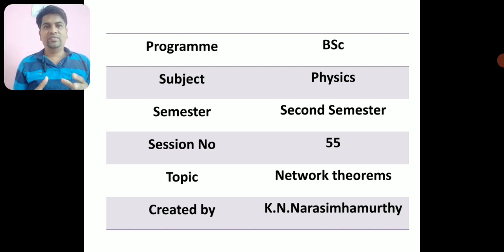Now, in videos 45 to 54, I have finished two small chapters. One is transient current, another one is alternating current. These are the two chapters which I have finished in the last unit. The last unit is transient current, alternating current, and this remaining last small chapter, the network theorems. Now today I am going to start a new chapter which is called the network theorems.